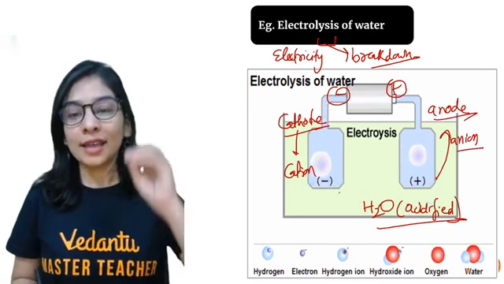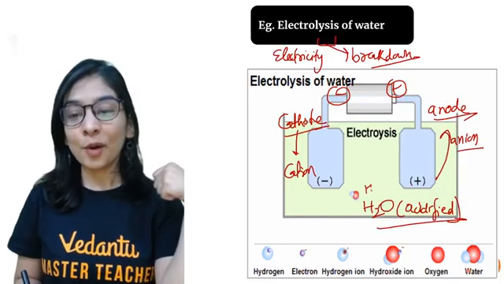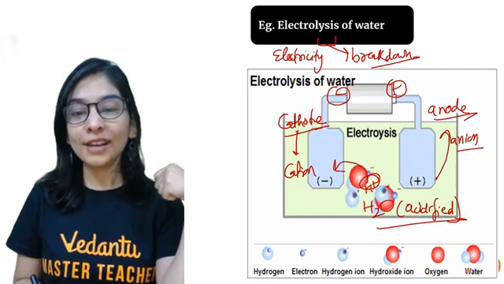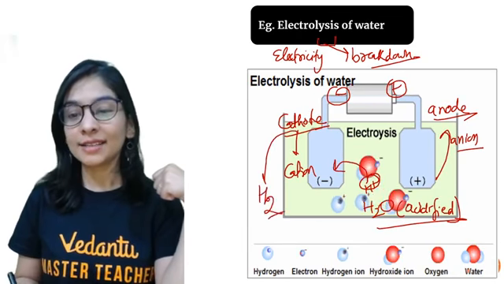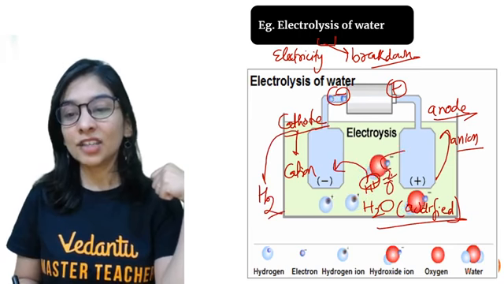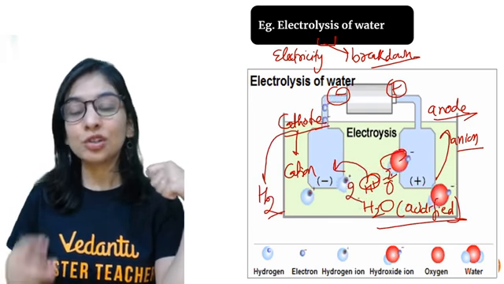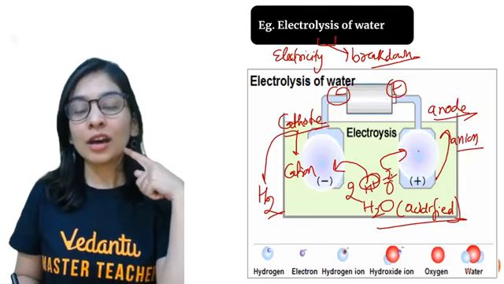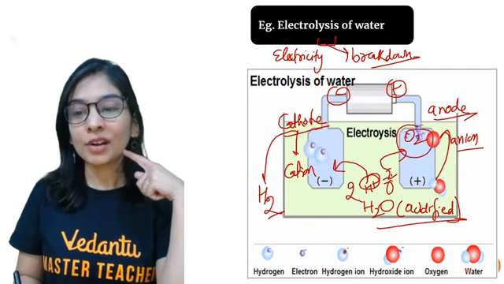On one of the electrodes you will get hydrogen, and on the other you will get oxygen. Where, students? Hydrogen is in the form of H+, which will go to the negative terminal. So on the cathode you will get hydrogen gas. Oxygen is negatively charged, so every time 2 hydrogen ions will move and 1 oxygen ion will move towards the positive terminal and give you oxygen gas.